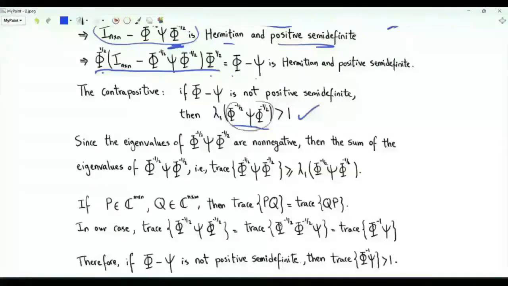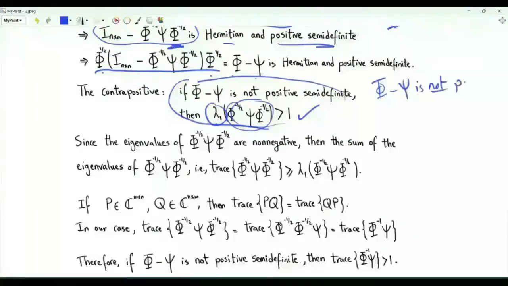The trace is the sum of the eigenvalues. This matrix is Hermitian and positive semi-definite. Its eigenvalues are real valued and non-negative. The sum of the eigenvalues, that is the trace, is greater than or equal to the maximum eigenvalue lambda 1. If lambda 1 is strictly greater than 1, then the trace of this matrix is strictly greater than 1. We can rewrite this result here. If phi minus psi is not positive semi-definite, then the trace of phi to the minus half psi phi to the minus half is strictly greater than 1.